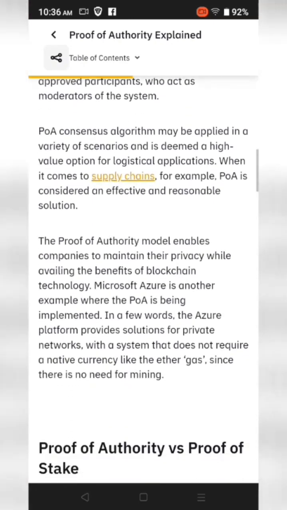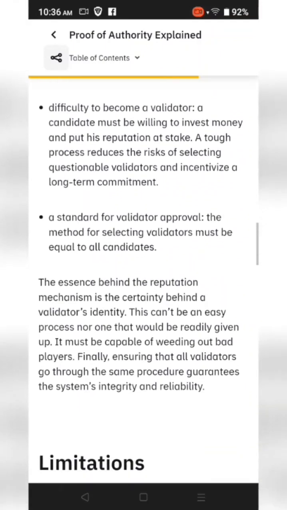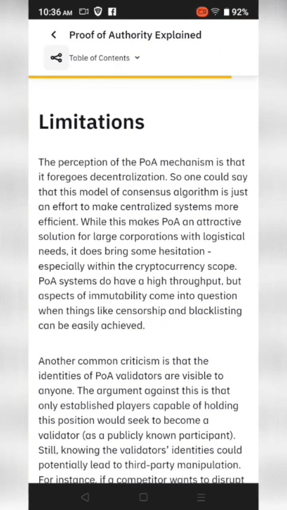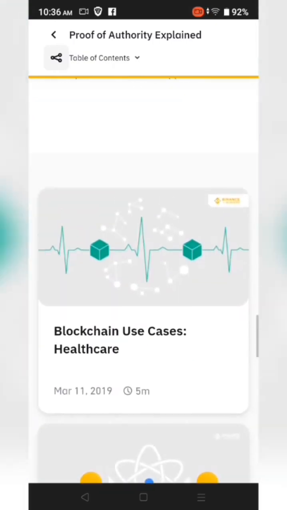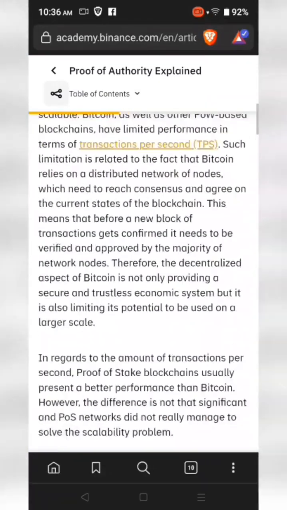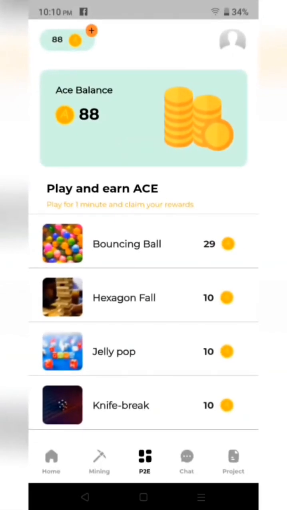To become authorized, nodes must prove their authority to do so by meeting certain conditions, thus proving their long-term commitment to maintaining the blockchain. This can be anything from being located in a particular country, being associated with the organization, having good moral standing and reputation, and having formal on-chain identification.